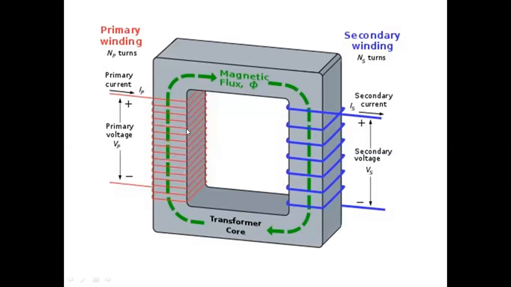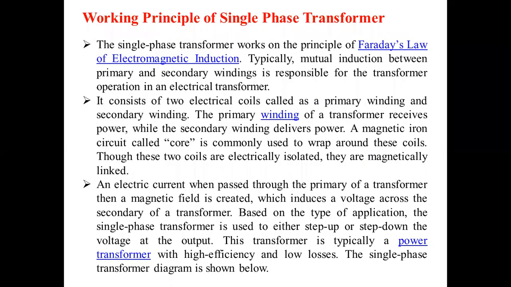See, here is one winding coil and here is another coil. Is there any wire connection between the two? No, sir. Then they are electrically isolated. They do not even touch, there is a gap. But they are magnetically linked. Magnetically means the flux is linked with both the primary and secondary windings. So it is electrically isolated, but magnetically both are linked. For that reason, we call it an electromagnetic device.